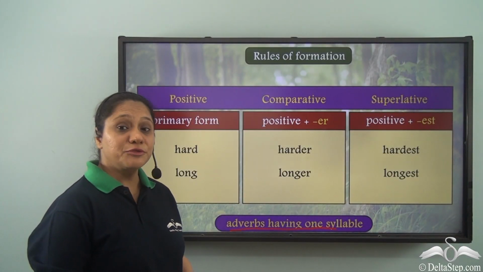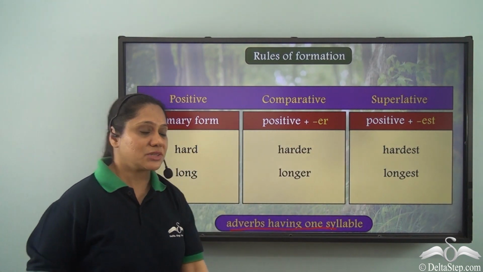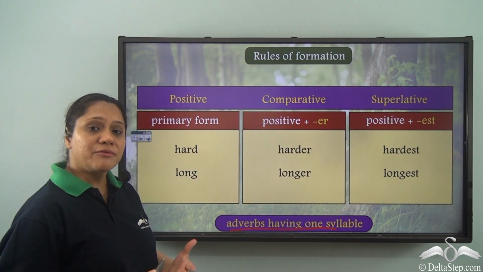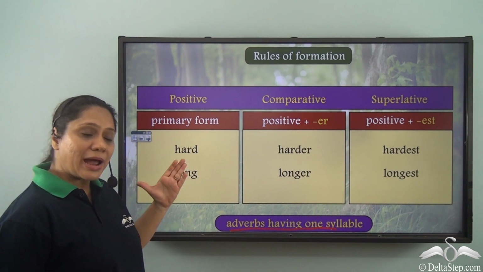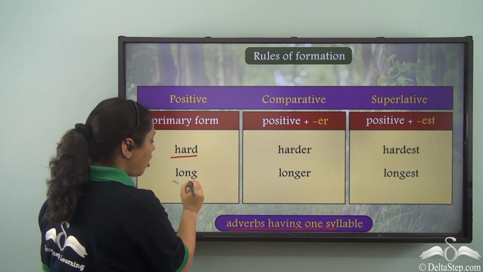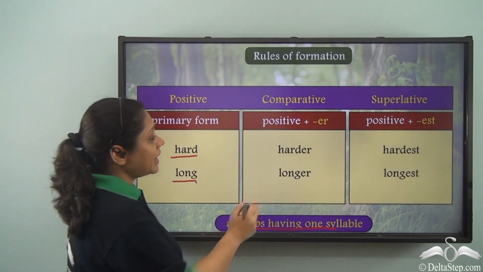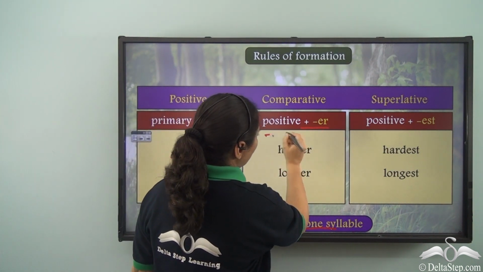Now let us look at a few rules for forming the comparative degree and the superlative degree. If we have adverbs which in the primary form have one syllable, like hard, long, then how do we form the comparative degree? We add ER to the positive degree.